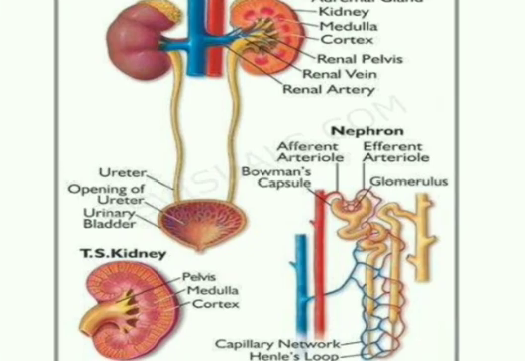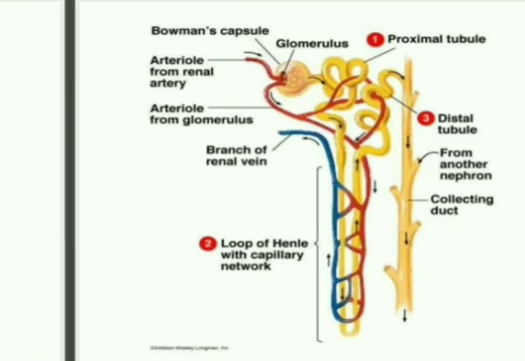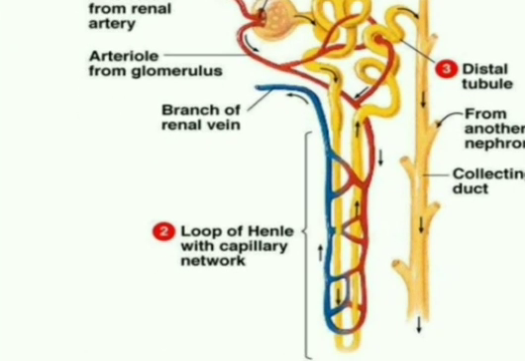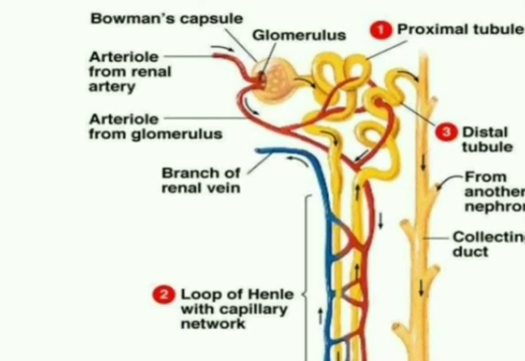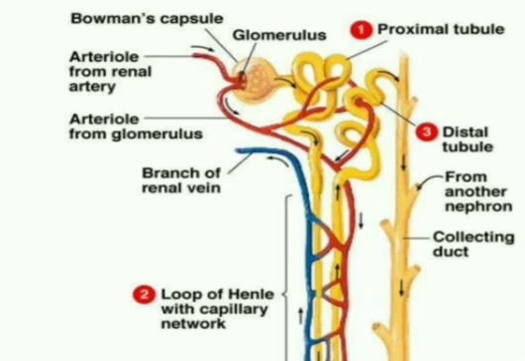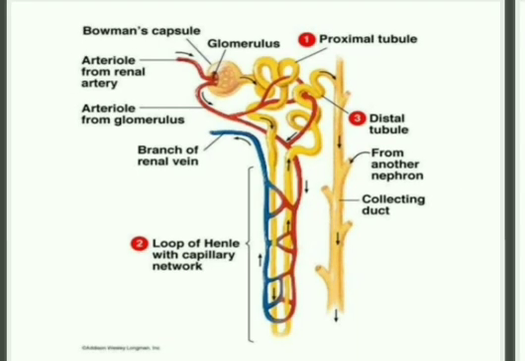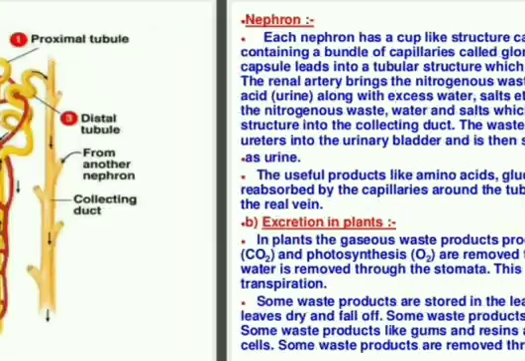Okay, the working of this excretory system is very simple. You can see here the structure of nephron, which contains a Bowman capsule. A Bowman capsule means these are the cup-like structures, and these cup-like structures have glomeruli. What are glomeruli? Glomeruli means the sieve, like a sieve, chalni ki tarah. They are present in this Bowman capsule. The blood goes through this Bowman capsule and gets filtered by these glomeruli.